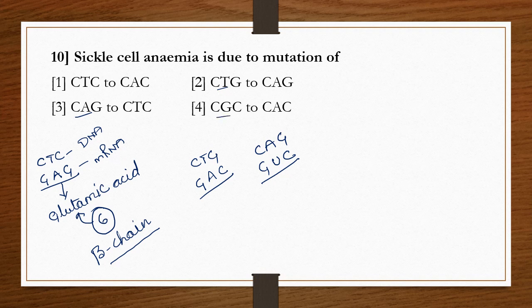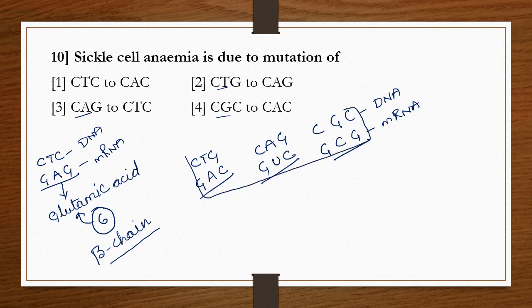And the fourth option, CGC, on DNA becomes GCG on mRNA. So it is also not glutamic acid. So all these others do not represent glutamic acid.